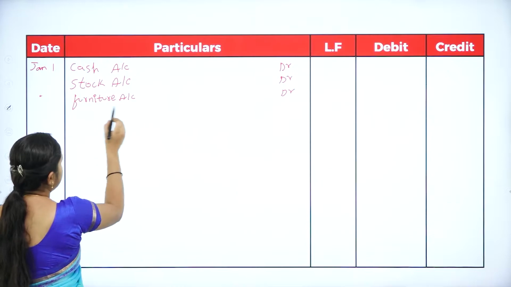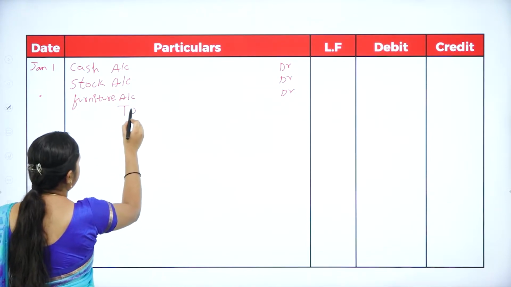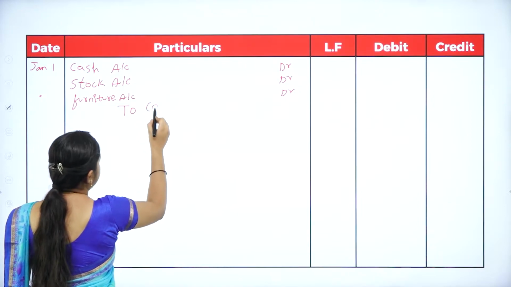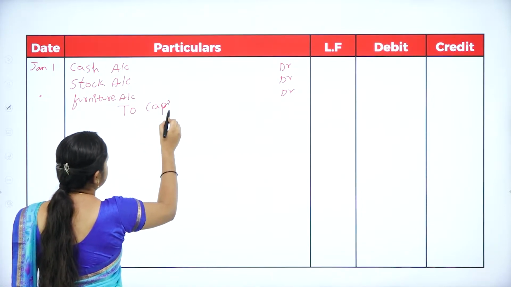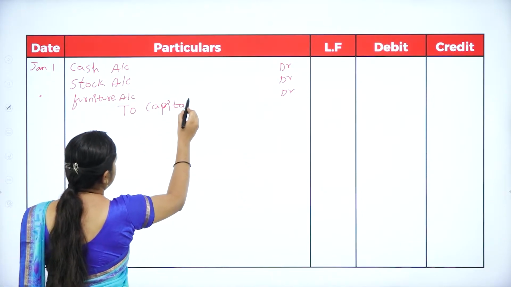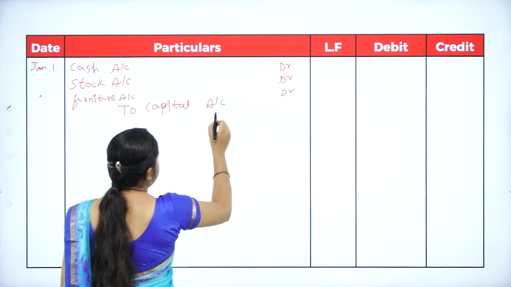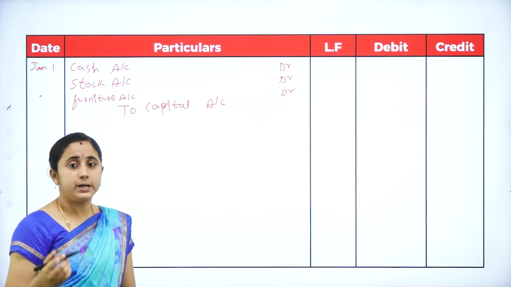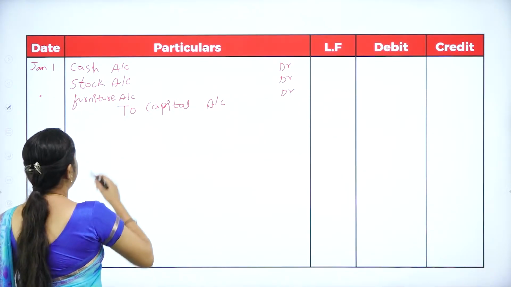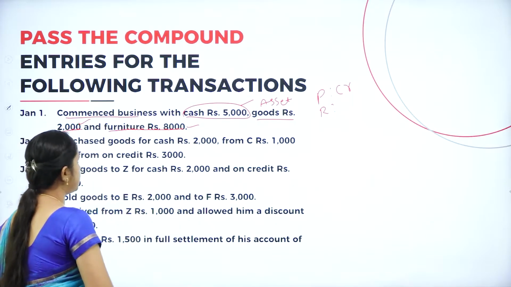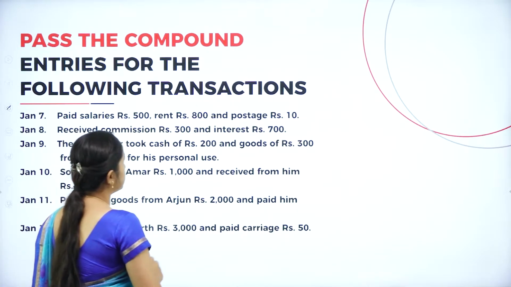While writing 'To', give some space and start with 'To'. The person is bringing all the assets in the form of capital. He is giving, so you need to credit capital account. Capital account is a representative of the person.